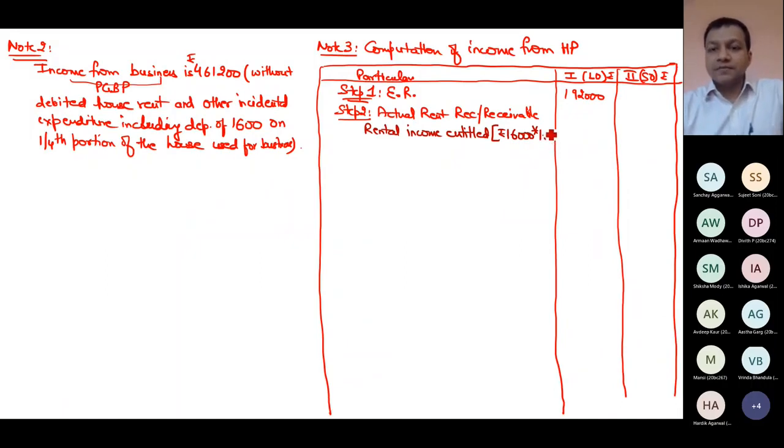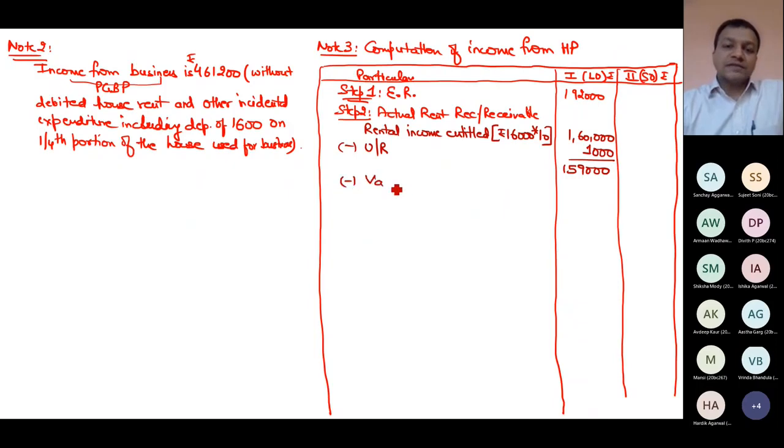Into 10, 160. Less unrealized rent, which is 1,000. Now can you tell me how much is vacancy loss? What is the answer of vacancy loss in this house?